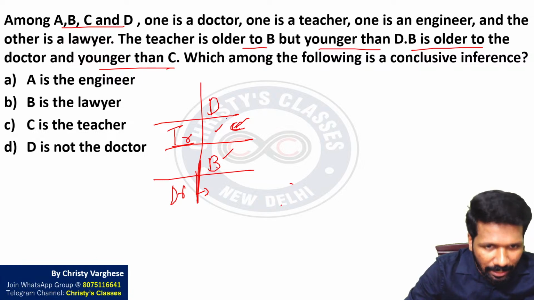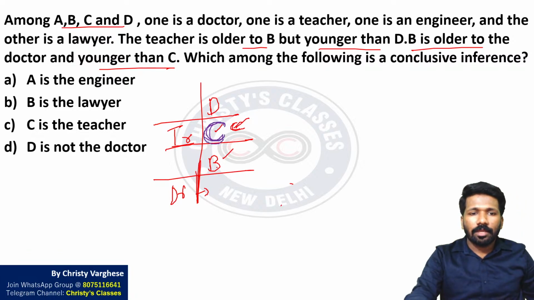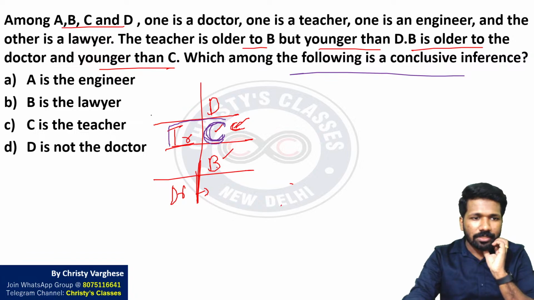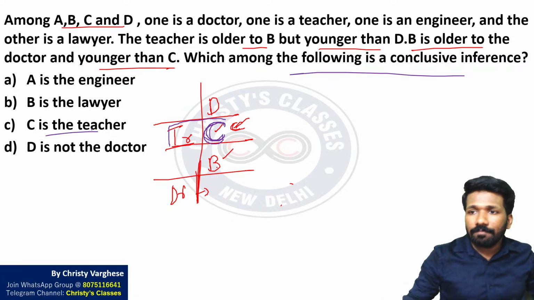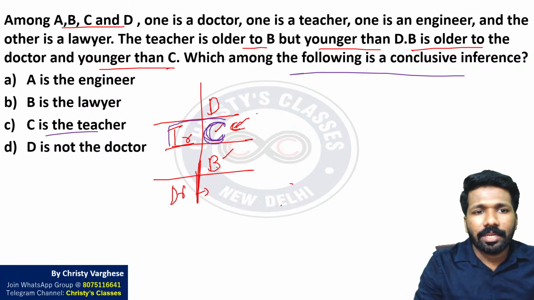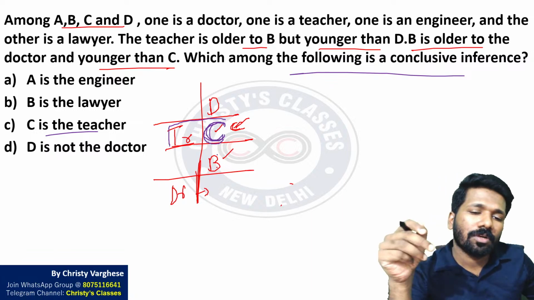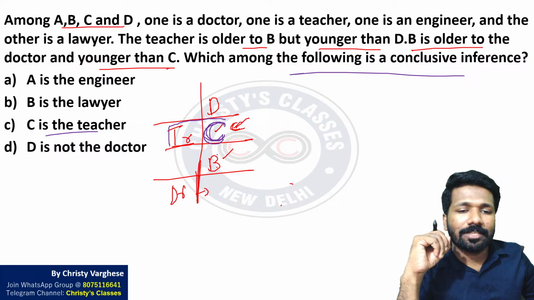Let us check it. I will cross check once again because many of you are mentioning doubt on this. C should be here, and that makes C the teacher. Question is asking which among the following is the conclusive inference. C is the teacher is conclusive. Let us check. Anyway, B is older to doctor and younger than C. B is older to doctor, so whoever is the doctor, B is older than him or her and younger than C.